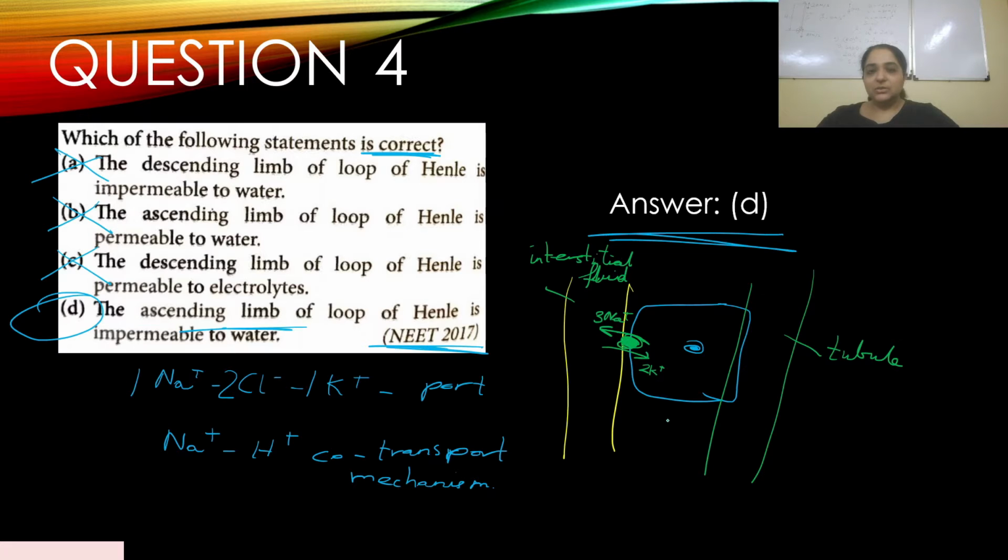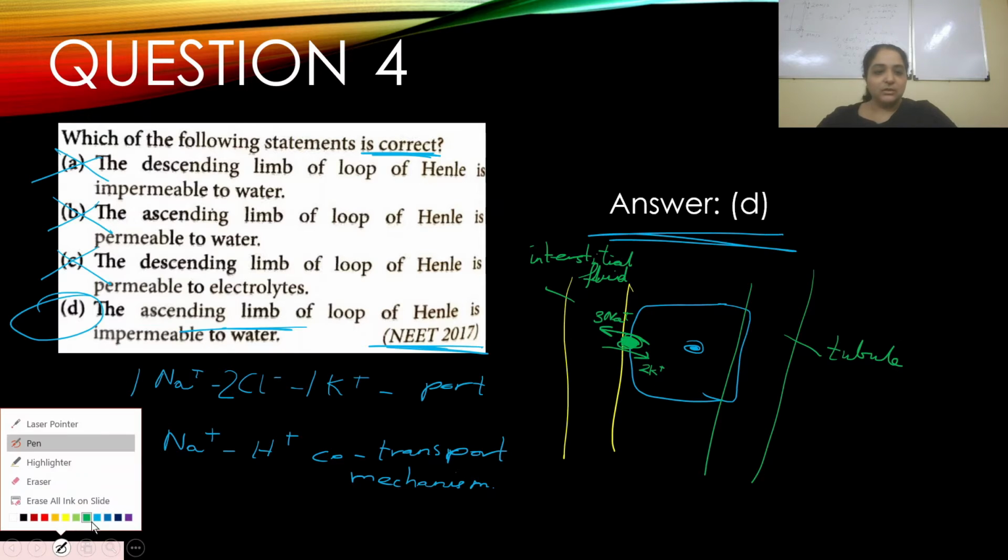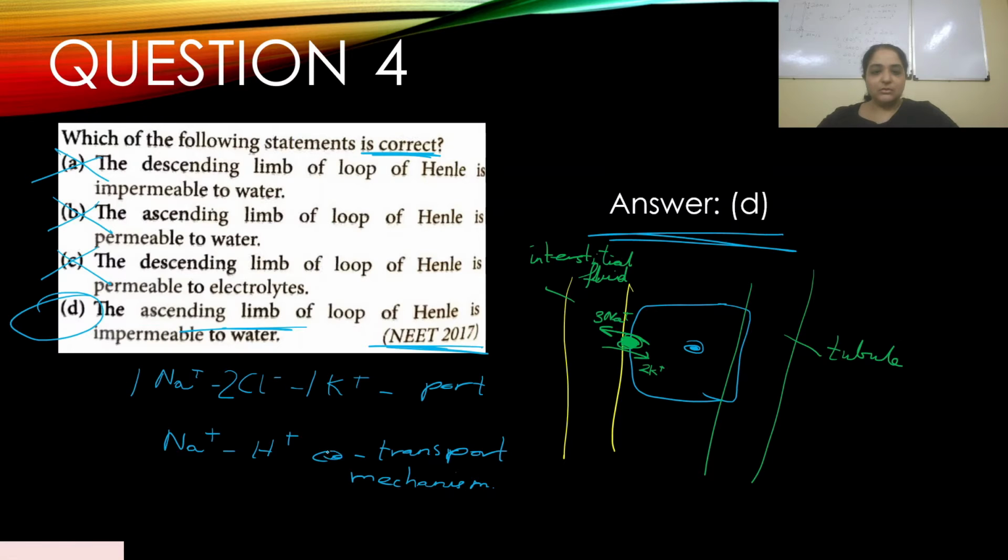This is how the sodium potassium ATPase pump works. On the other hand, you have another co-transport. I'm sorry, this is called the counter transport. I'm very sorry, this is not a counter transport mechanism.